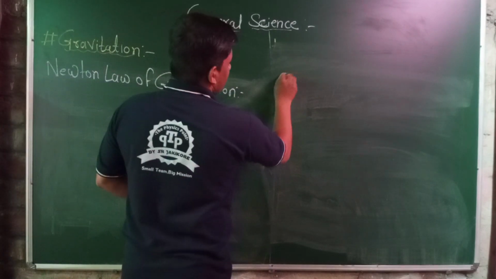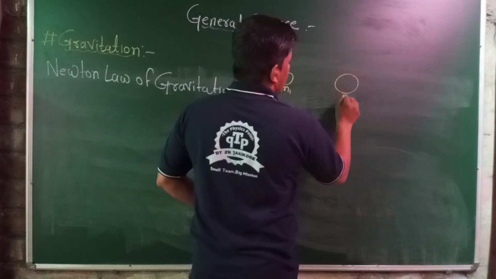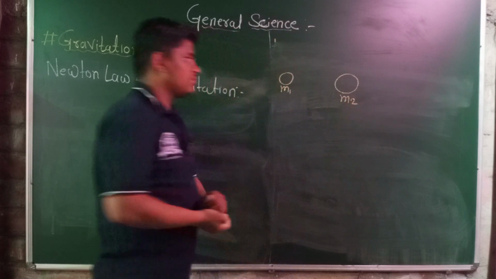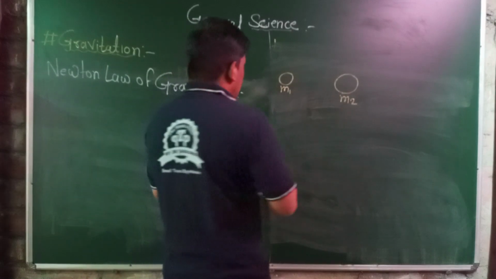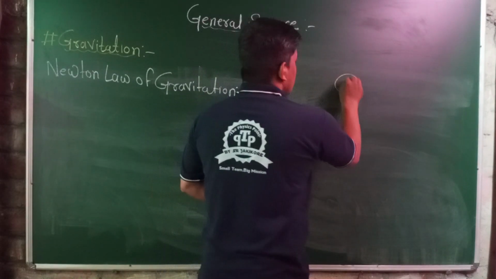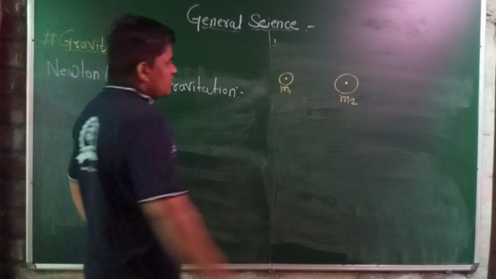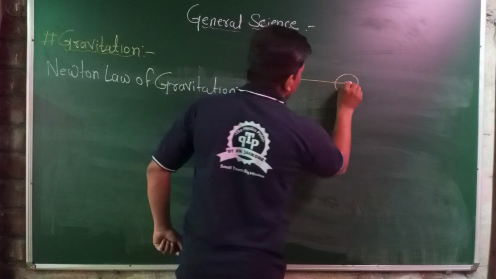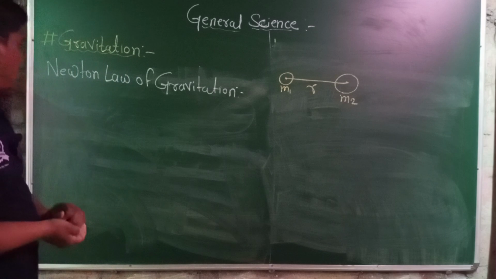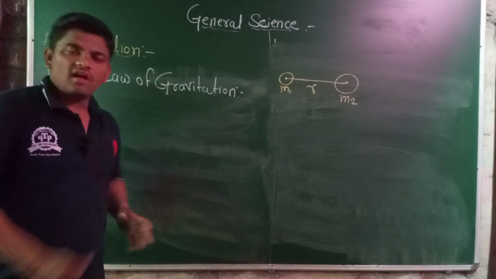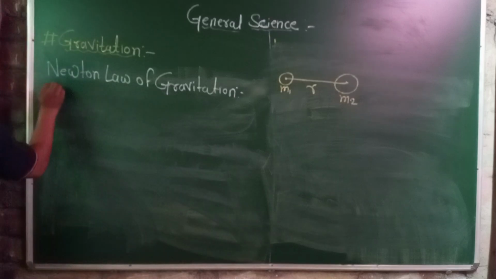Consider two objects. This is object 1 having mass m1, and this is another object having mass m2. The objects may have different masses or equal masses. The centers of the masses are shown in the diagram. The distance between these two objects, center to center, is r. And what does Newton's law of gravitation give? The force of attraction. It must be an attractive force.